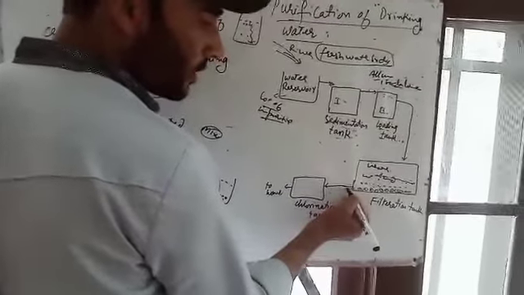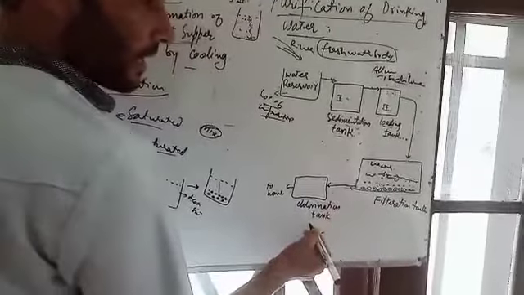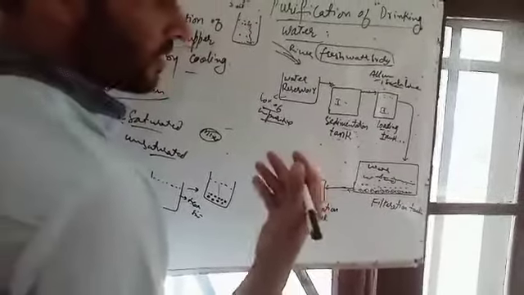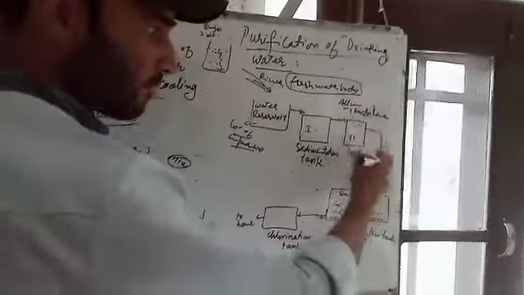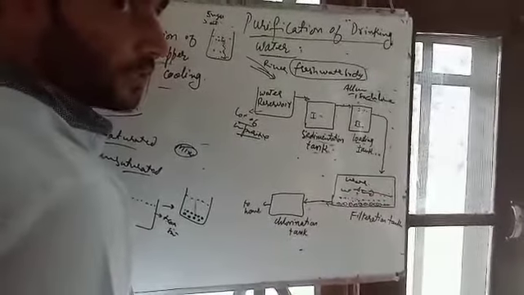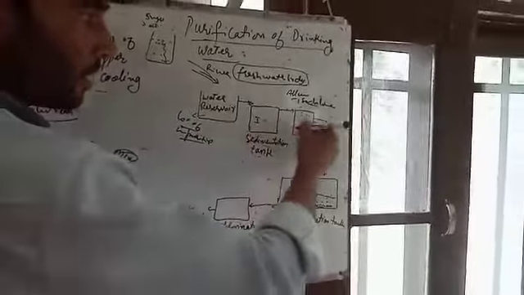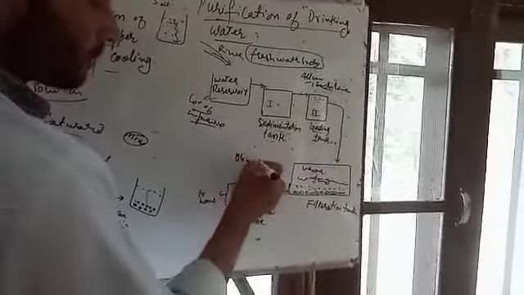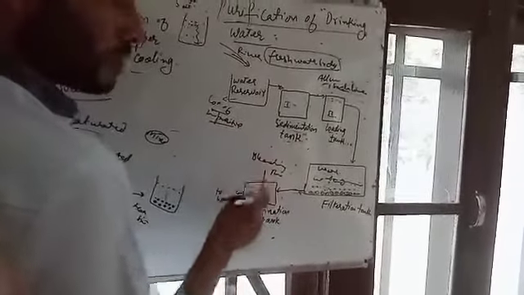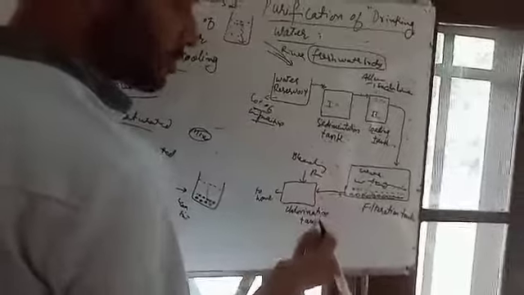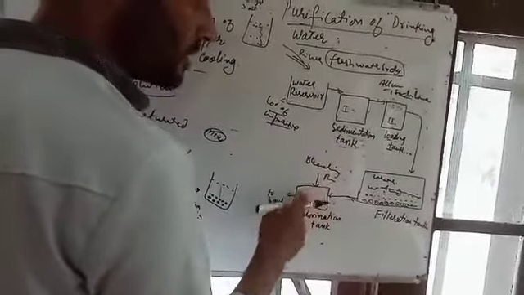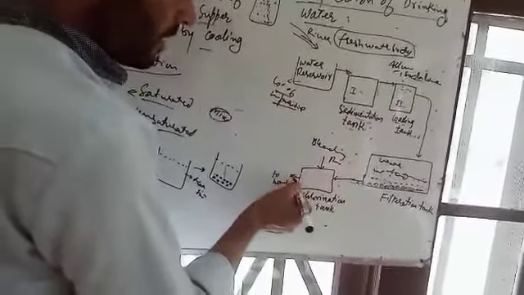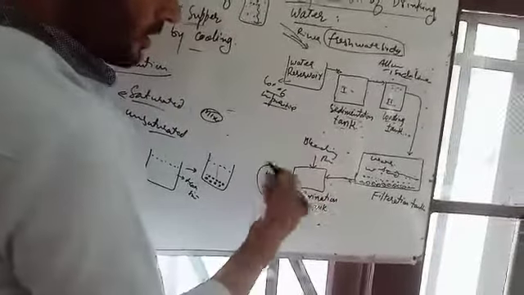Then the water is taken to the chlorination tank, because this type of filtration cannot remove bacteria or germs from the water. The germs can pass through all these filtrations and tanks. But in the chlorination tank, we add chlorine or bleaching powder so that these germs can be destroyed. After chlorine is added, the water is ready to be served to our homes, our cities or villages.